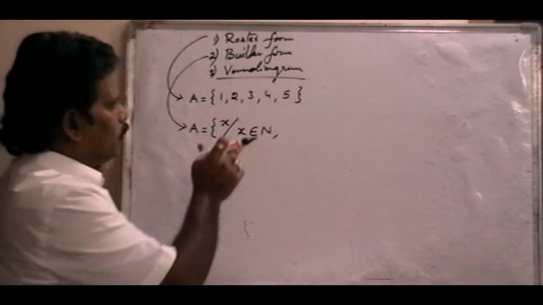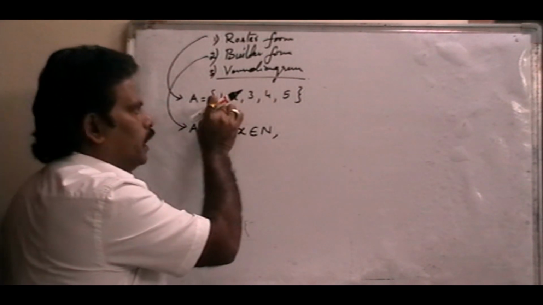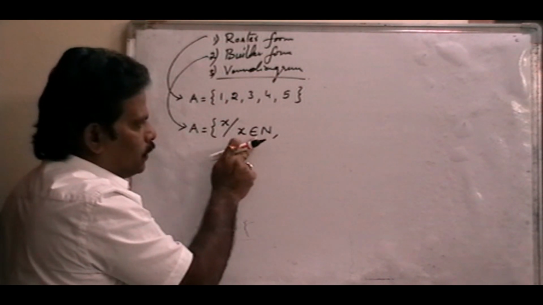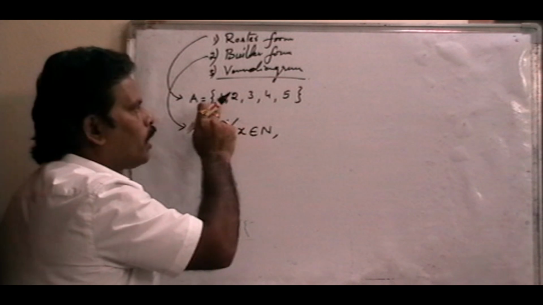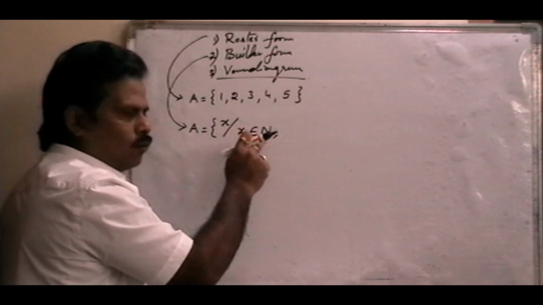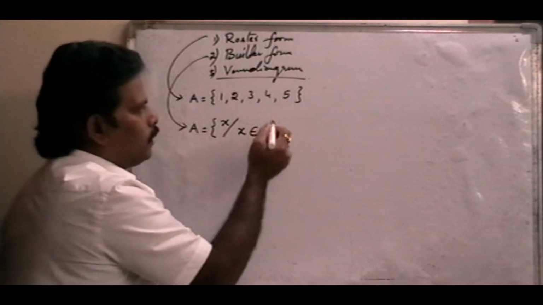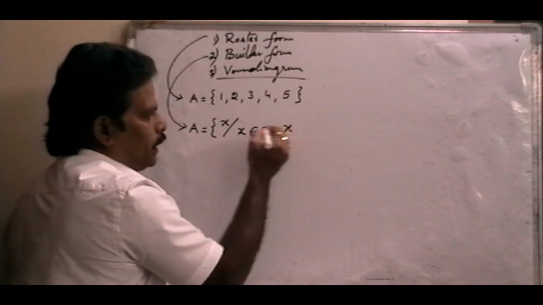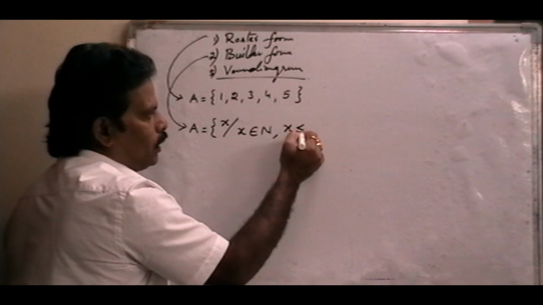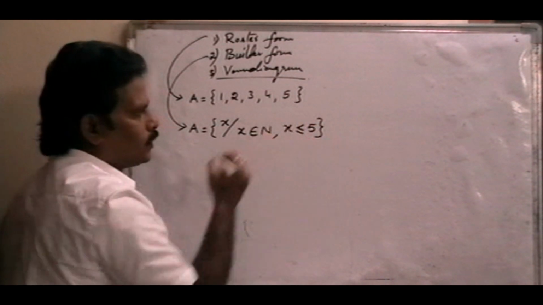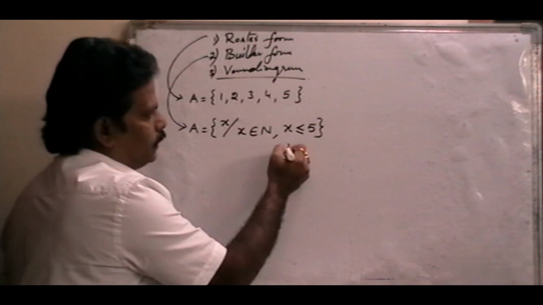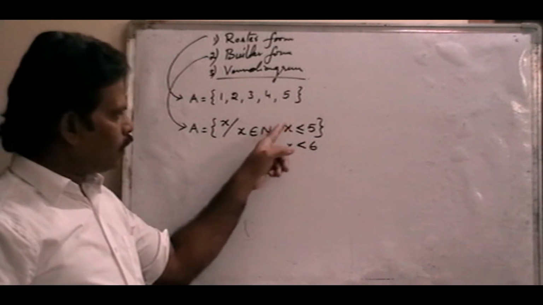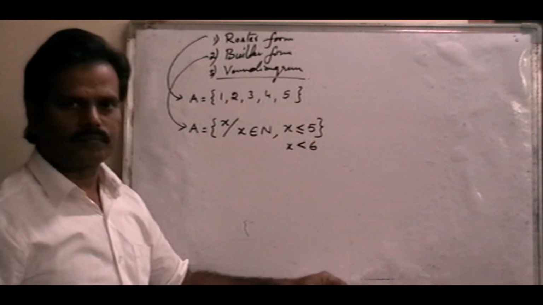So every element X in this set belongs to natural numbers, and the quantity, how many elements are there? Only 5. That means X is less than or equal to 5, otherwise X less than 6.